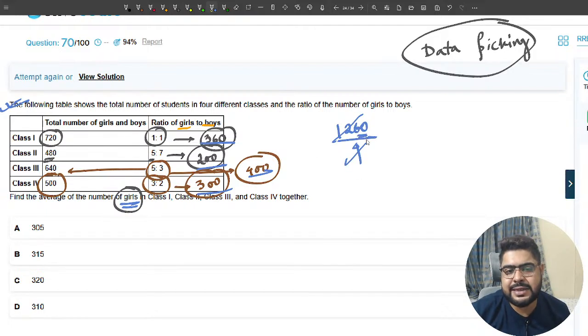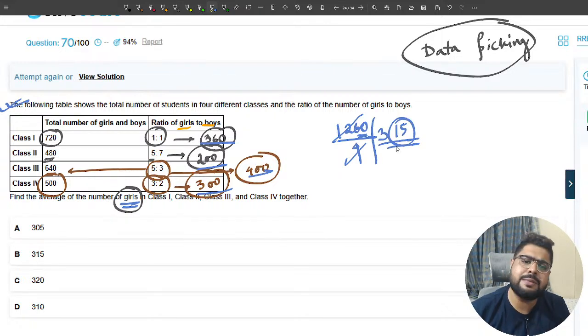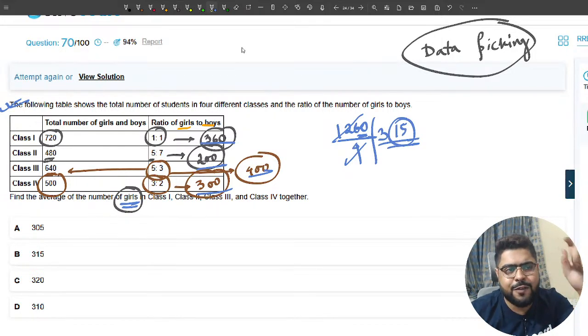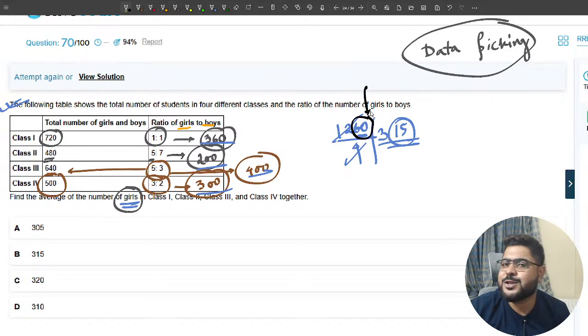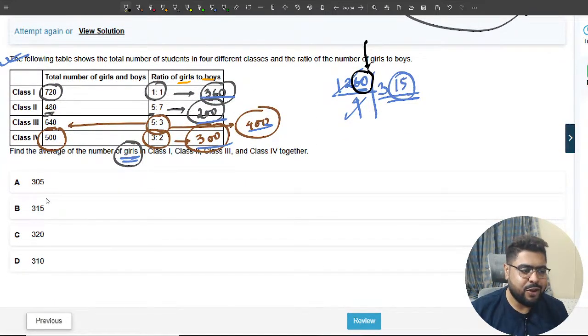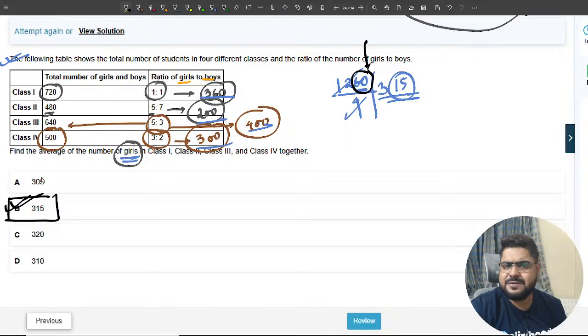Last 2 digits will be 15, sir. 60 by 4 is 15, so my answer will be 315. Always remember, for division by 4, always check the last 2 digits, that will give you your answer. So option B, 315, sir. Very, very simple questions, right.